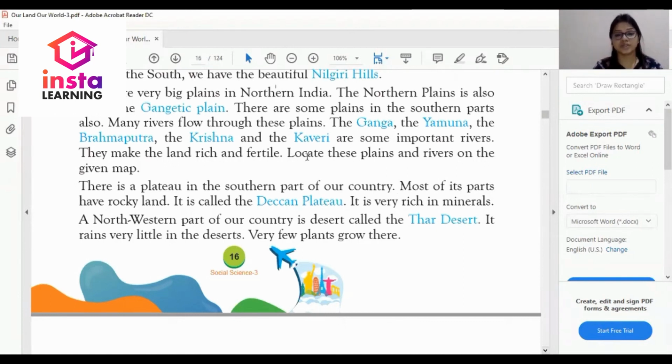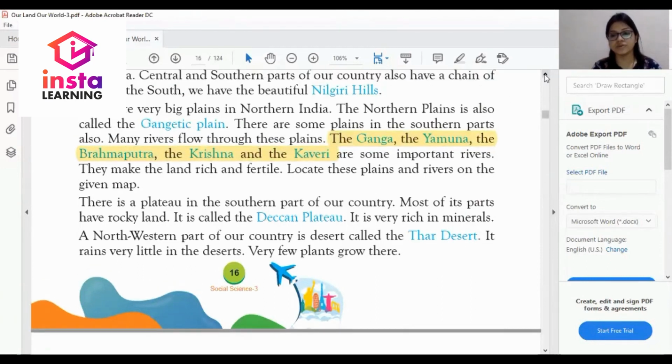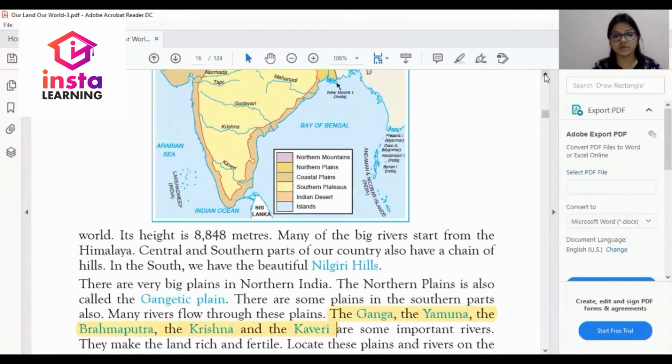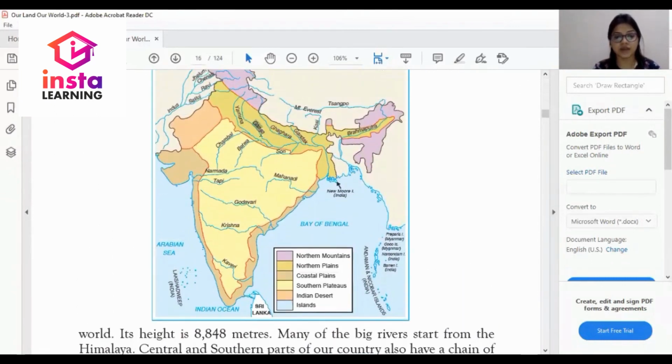So, dear student, these are some important rivers which you should know, and where they are located on the map. You can see in the map, this is Ganga, this is Godavari as I am highlighting it, and this is Krishna.